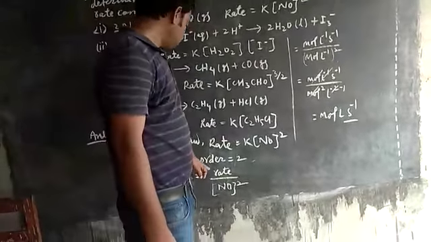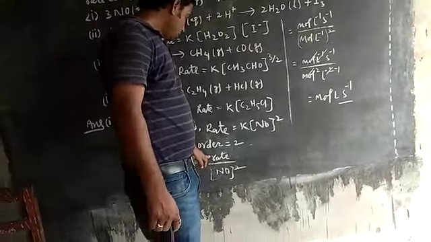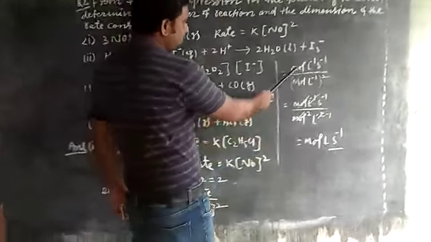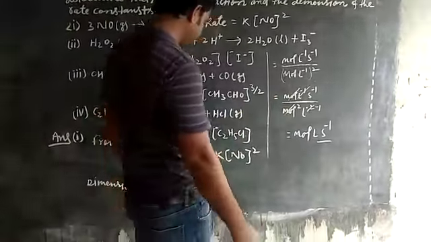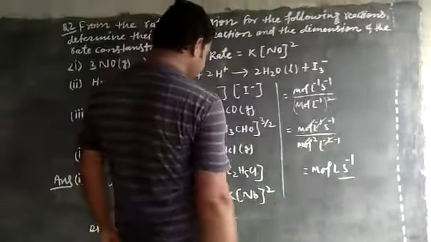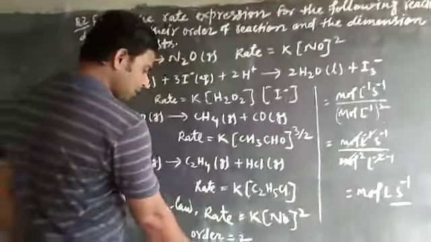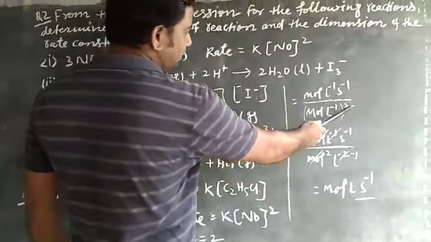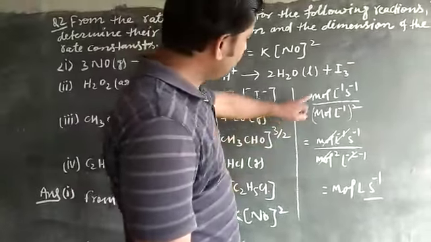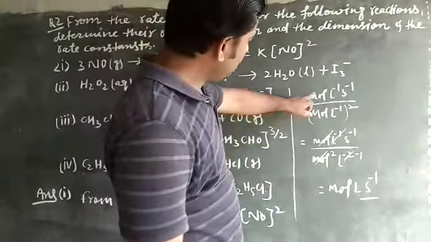So we know the dimension of rate is mole per liter per second, and the dimension of concentration is mole per liter. Here the power is 2, so mole per liter per second divided by mole square per liter minus 2.